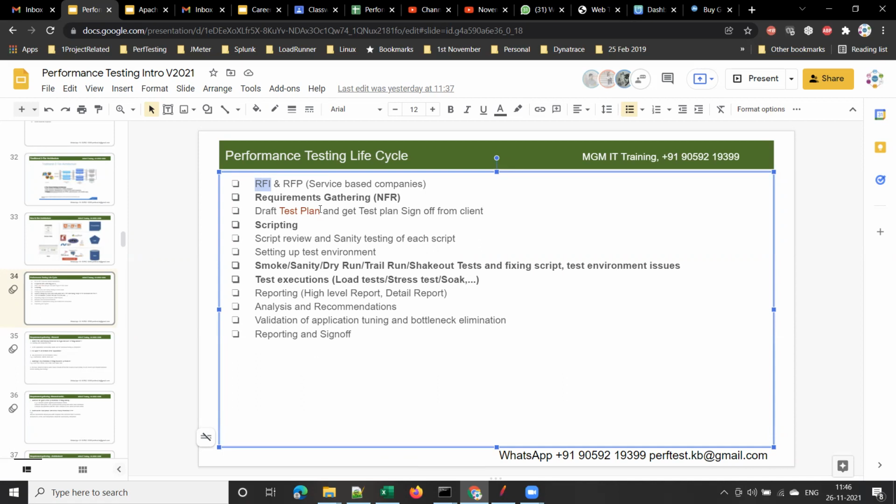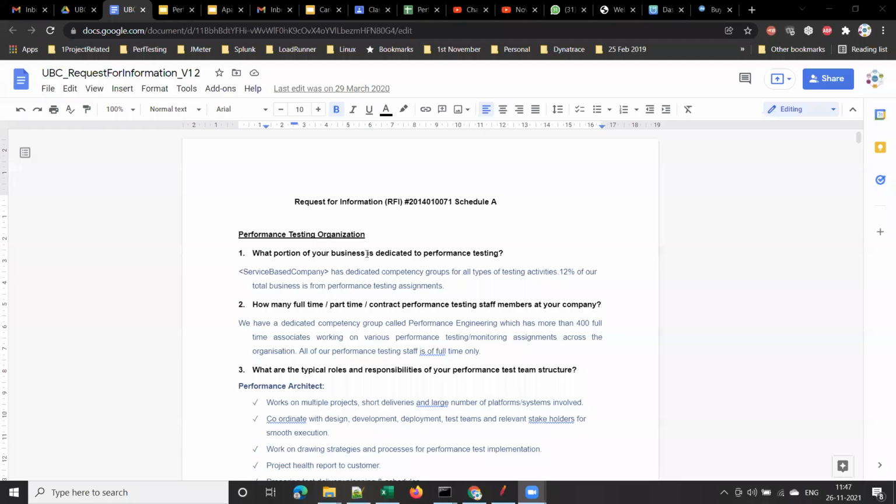So in the same way, any organization who is looking for some performance testing service, they will float this RFI. And let me show you how a sample RFI looks like. I will stop my screen share for a moment. Let me pull up that document. Okay, this is how an RFI document looks like.